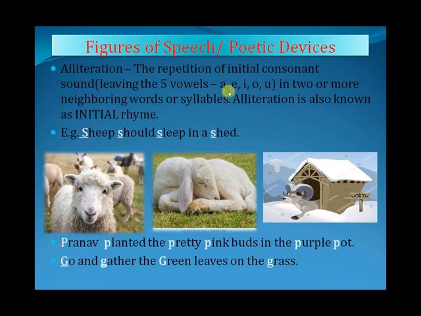The alliterations are also famously known to be tongue twisters, because while reading them, we feel that our tongues are being twisted. For example, see here, Pranav planted the pretty pink buds in the purple pot. When you read it very quickly, you will feel like there is a twist in your tongue. The next example is, go and gather the green leaves on the grass. See here, I have outlined the initial consonant sounds.